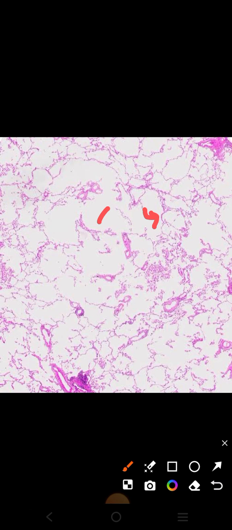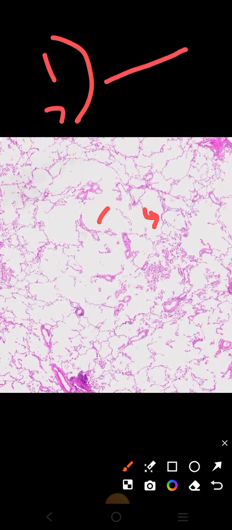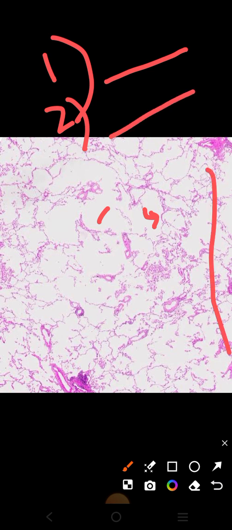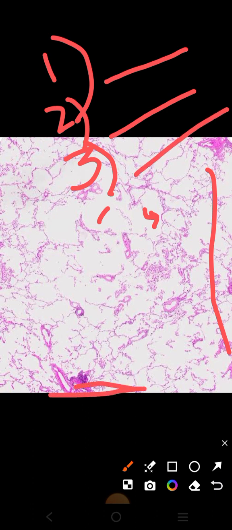And one more thing, in the microscopic morphology, number one, there is enlargement of the air spaces. Number two, there is no significant fibrosis. Number three, as I have shown you in the normal lung histology, there were capillaries or blood vessels present, but in emphysema there is loss of the capillaries as well. Number four, the septa are broken down, or you can say the septa are lost. And number five, elastic tissue is also lost from the septa.